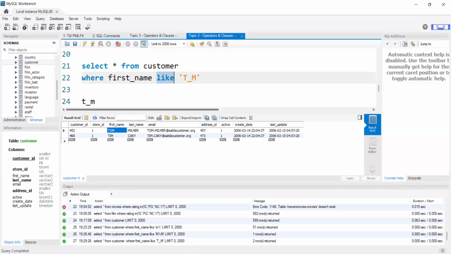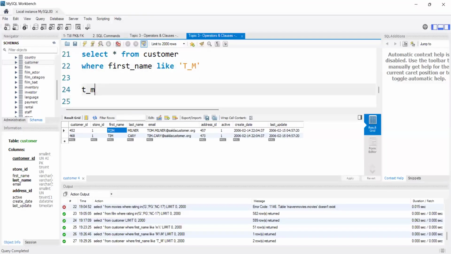Let's solve some examples, then you can understand. I guess you got this query, right? T underscore M, in the sense underscore means only a single character. That's the reason I got it like this. Clear?